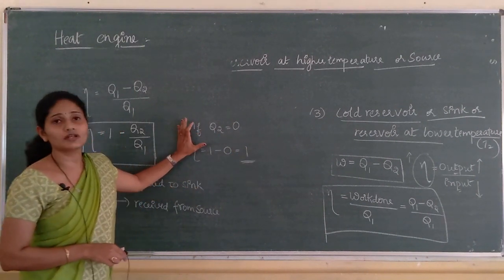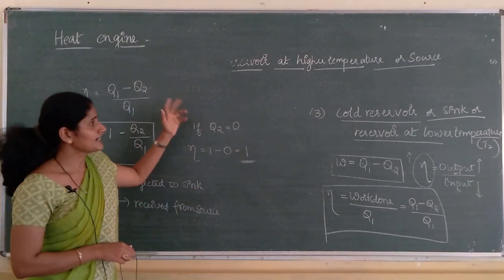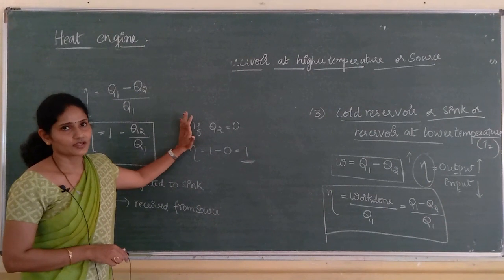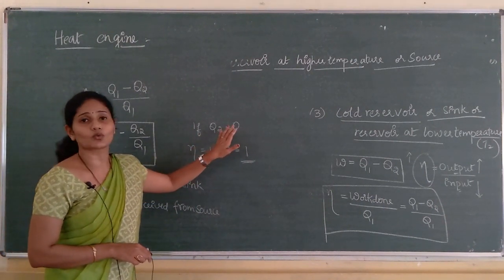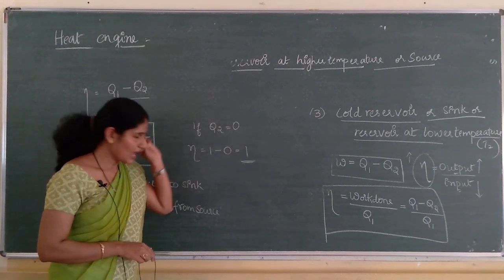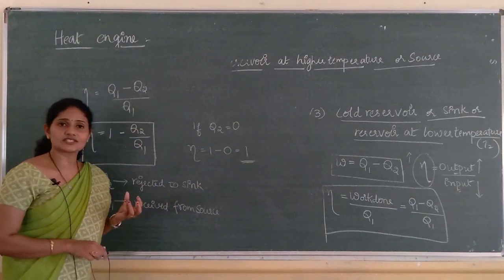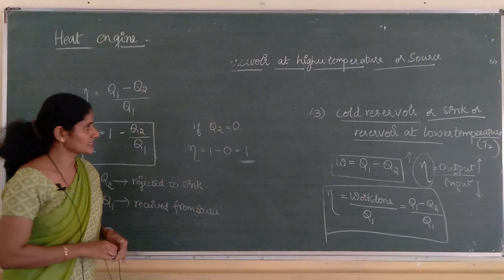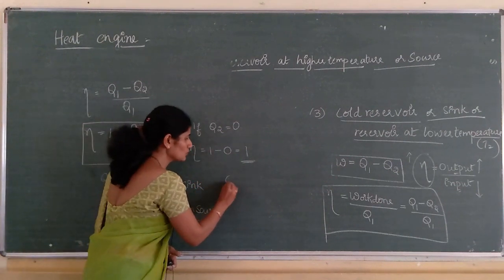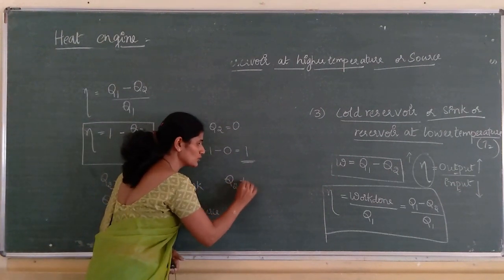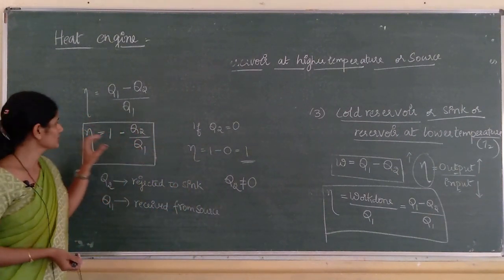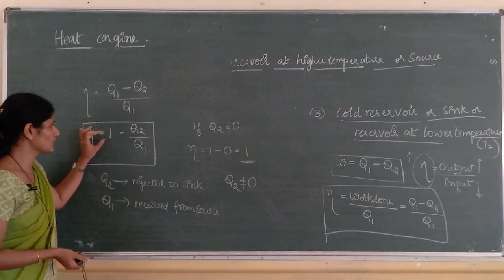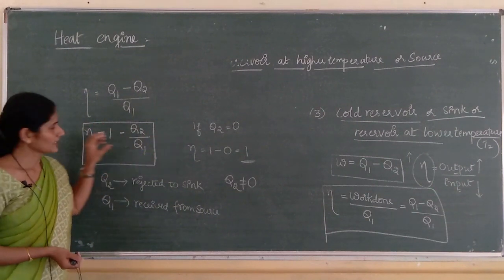This is only possible in the case of ideal systems. In practice, it is not possible to have Q2 equal to 0. Always some amount of heat energy is rejected to the sink, therefore Q2 can never be equal to 0. If Q2 is not equal to 0, then efficiency eta is equal to 1 minus something.